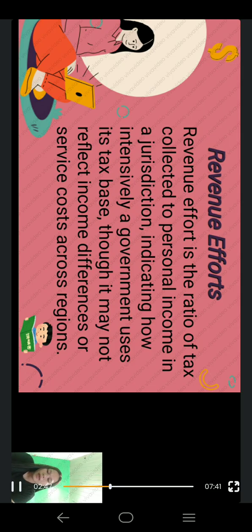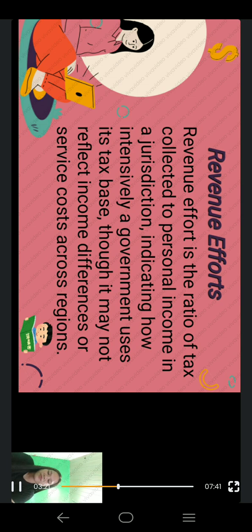So this is an example of revenue effort. Imagine the two cities. City A has low average income but needs to provide the same level of public services as other cities. To do this, it must collect a higher percentage of income through taxes.